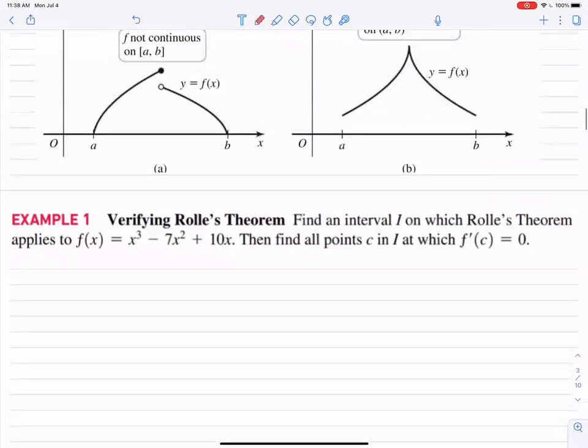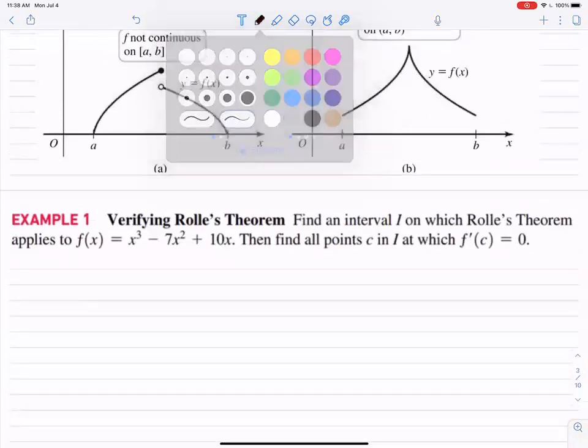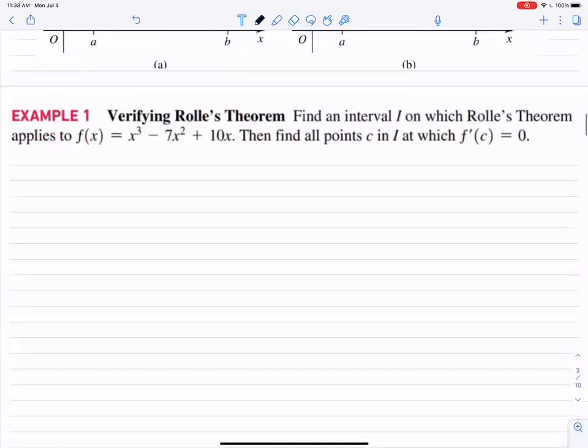And then here's a classic example of what we can do with Rolle's theorem. So, verifying Rolle's theorem: find an interval on which Rolle's theorem applies to a given function, then find all points at which the derivative is 0. And so let's factor this function. If you pull out an x, what are we left with? We're left with x squared minus 7x plus 10.